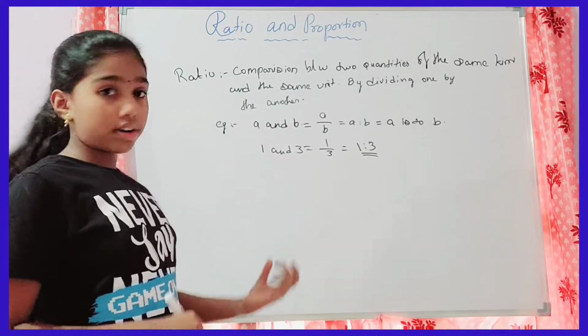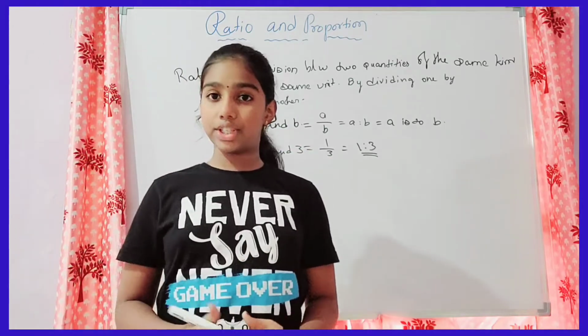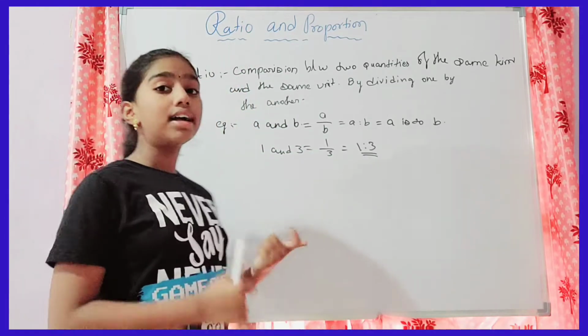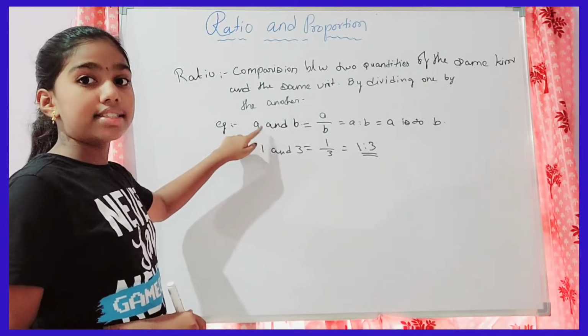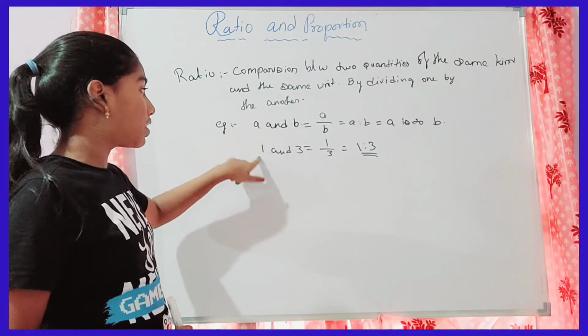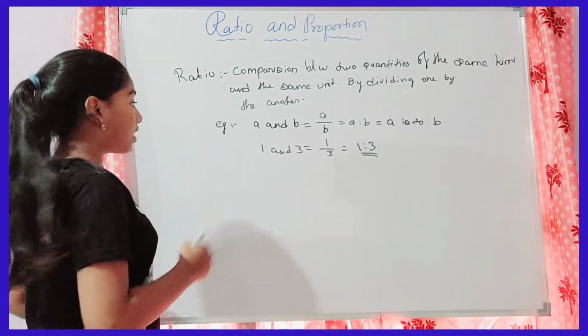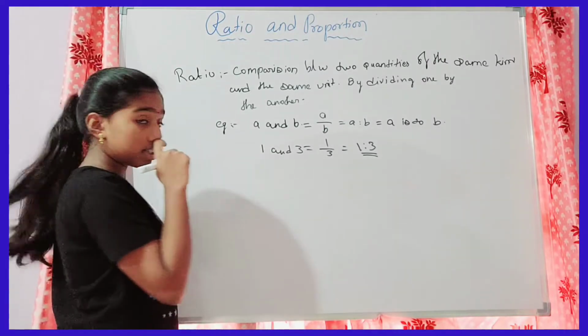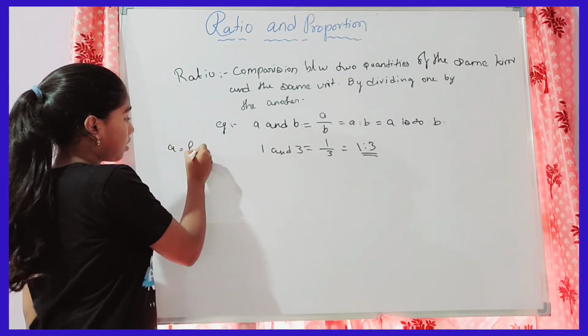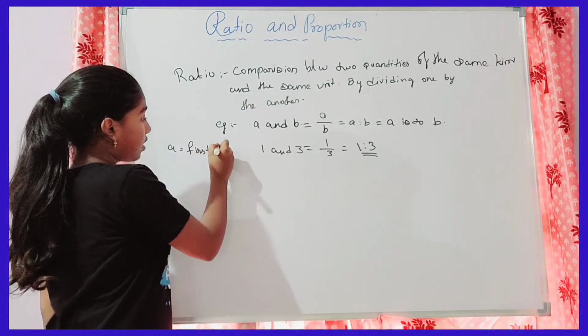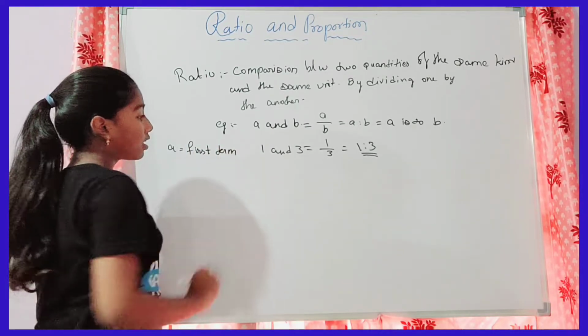Next, here we took two digits. These two are called the terms of the ratio. So here the first one, that is A or 1, is called the first term. That is, A is the first term.